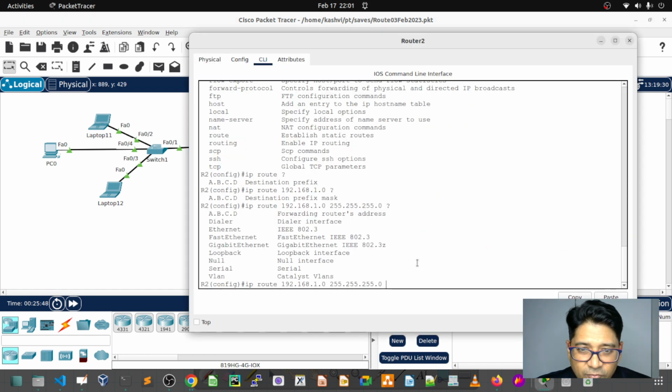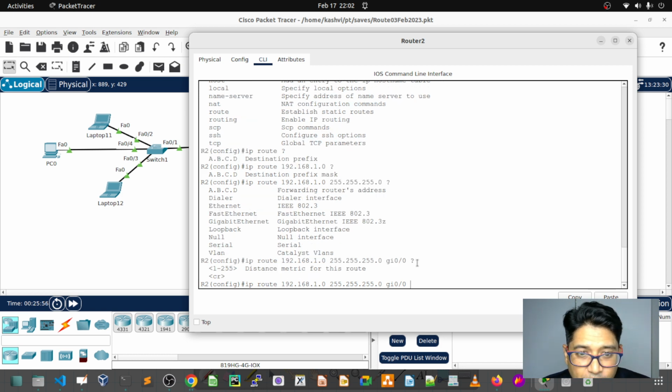So I give the information gig 0/0. Now, what is the metric? I will not give any metric; I will see the default metric. Let's press enter.